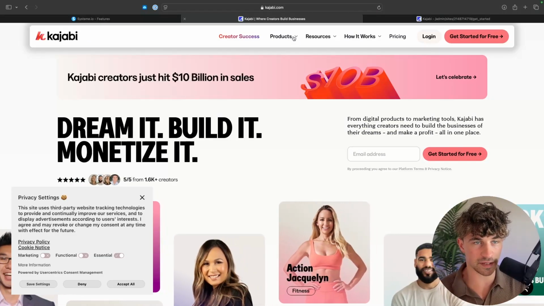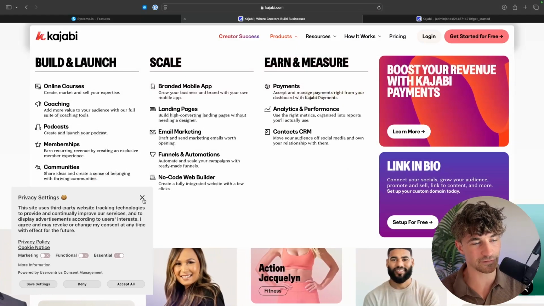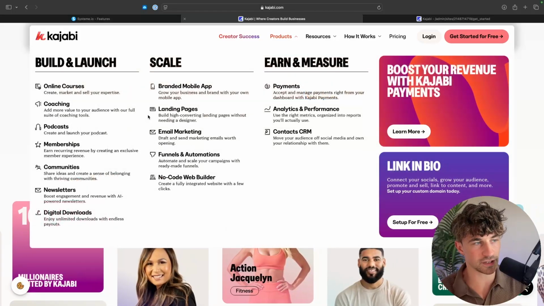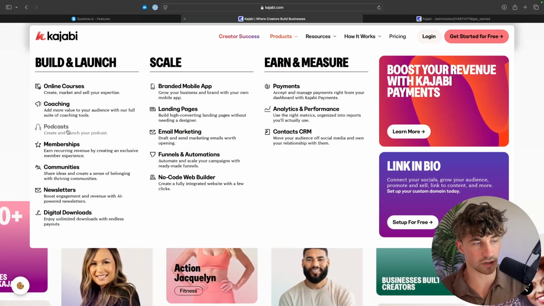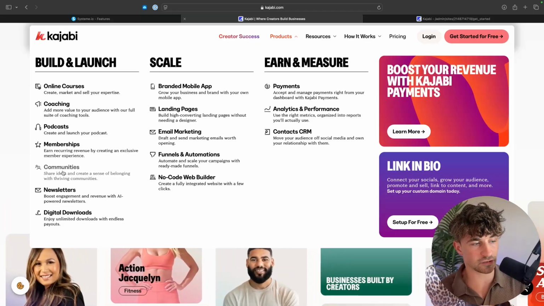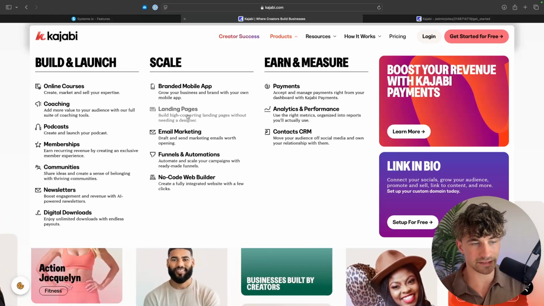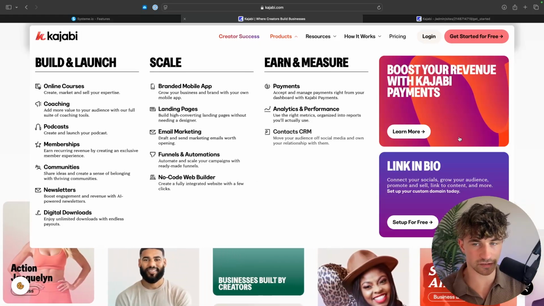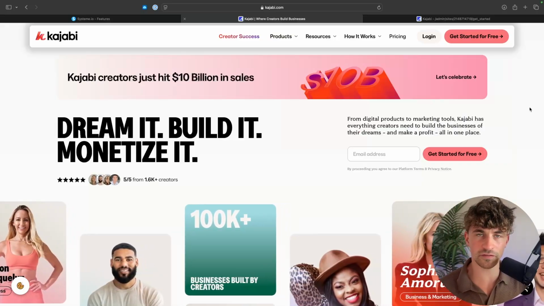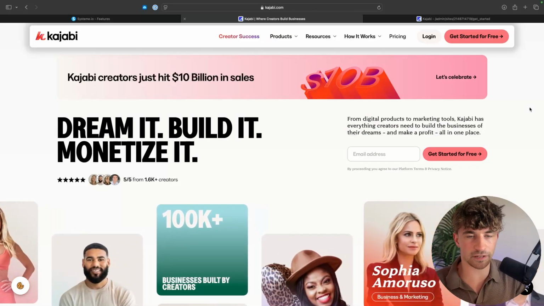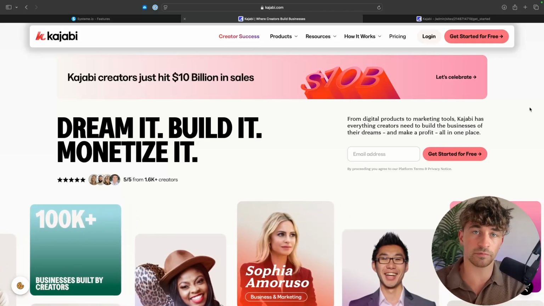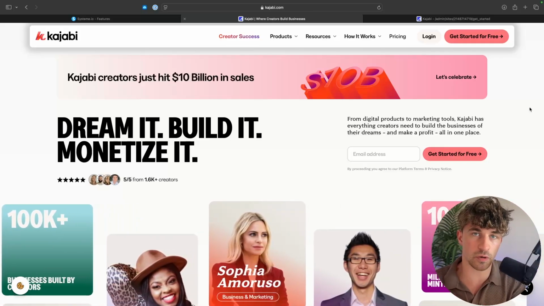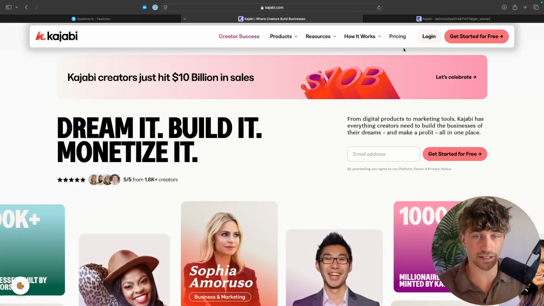Going over to Kajabi and taking a look at what they actually have, you will see they both have very similar things. So online courses, coaching, podcasts is something that System.io don't have. We have membership websites, communities, email marketing, landing pages, funnels, a contact CRM. So in terms of the actual features, both of these platforms are very similar. The main difference between these though is that Kajabi just has more advanced features and it's a much more premium tool. And this is definitely reflected in the pricing.